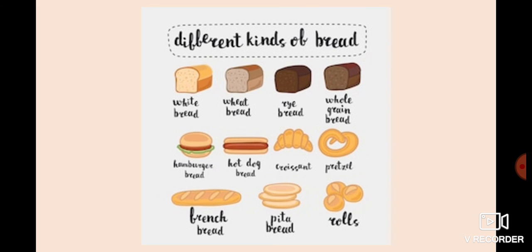Good luck, ok? And these are some interesting facts that we have. It's extra information for you. For example, different kinds of bread. So we have the white bread. This one is used to prepare sandwiches. Okay, the wheat bread, the rye bread, and the whole grain bread. We have the hamburger bread, the hot dog bread, the croissant, pretzel is a kind of bread, French bread that we call baguette, pita bread, and also rolls. The majority of us eat rolls, pan francés is a roll. So these are the different kinds of bread.